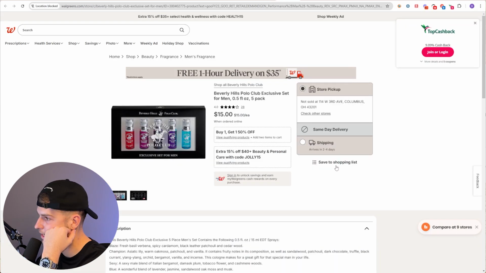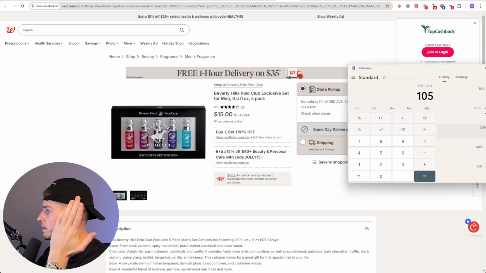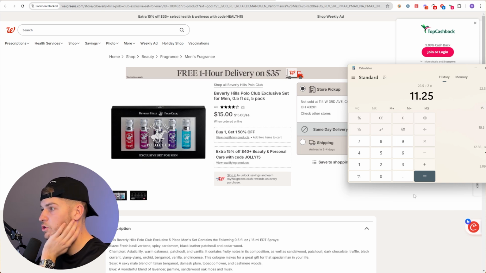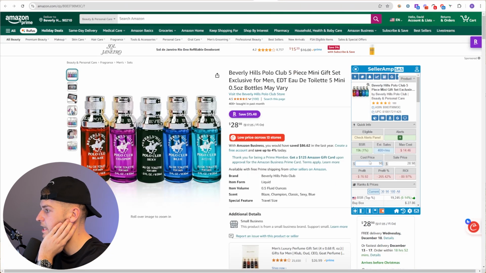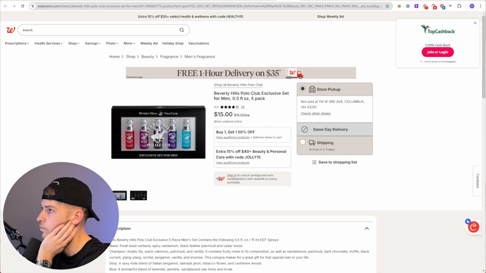So I can come in here, buy this for 15 bucks, buy one, get one 50% off. Okay, so what are we paying for this? We are paying 15 times 1.5 divided by 2. We're paying about $11.25 plus an additional 15% off. We're paying about $9.56 for this product. Even if I need to sell it at this price right here, we're still making a ton of money. But me, I would price this thing at like 40 bucks. Wow, this is a really, really good product.